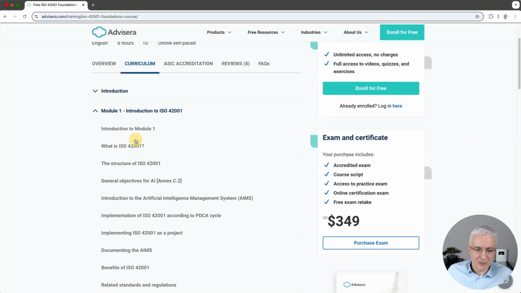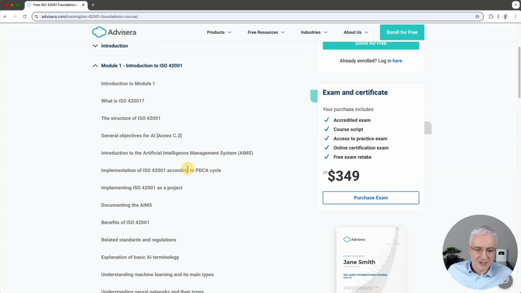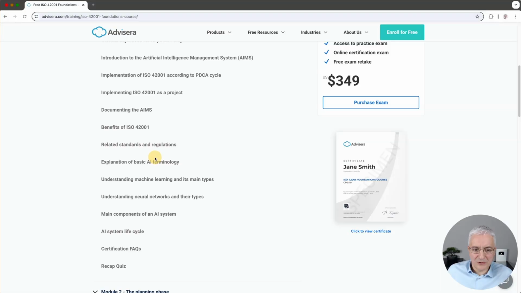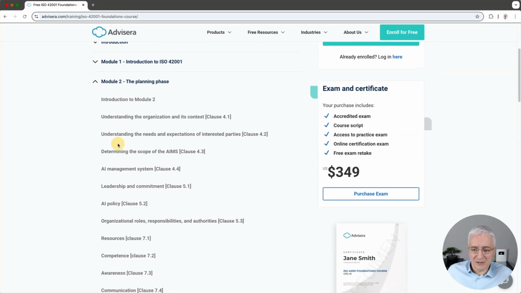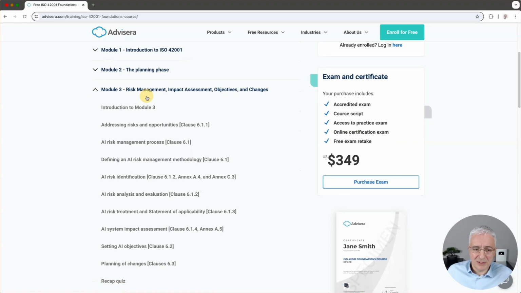In module 1, you have an explanation of the artificial intelligence management system, which basically means AI governance. Also how to implement it as a project, how to document it, these kinds of things. You also have explanations of terminology, machine learning, neural networks, main components of AI systems. You also see a lesson here about lifecycle. Anyway, in module 2, the course explains each and every clause of the standard. And module 3 is probably the most important here.